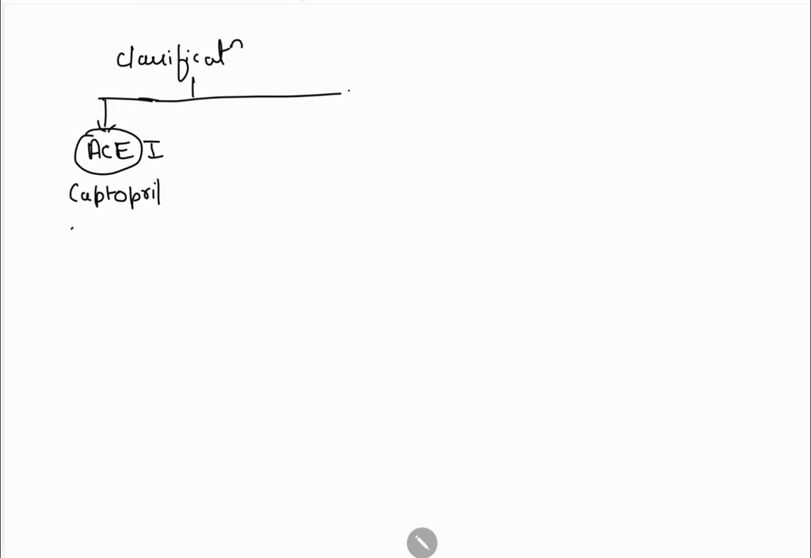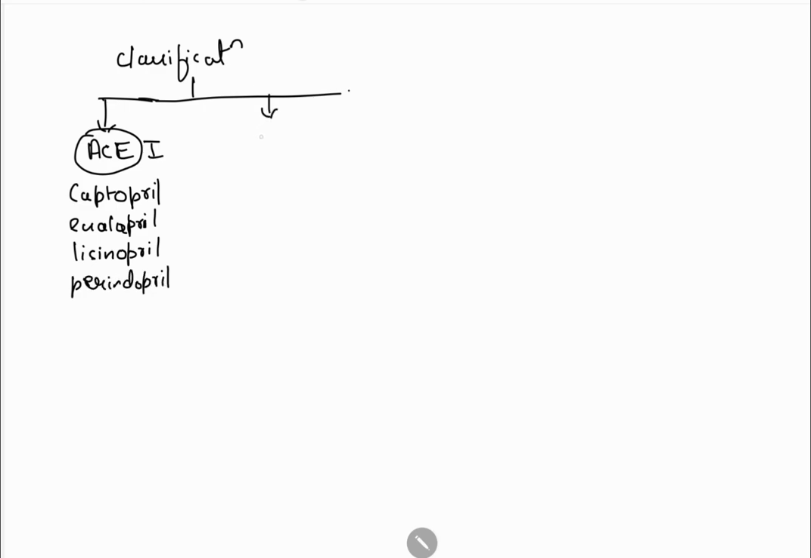So classification, we have 7 types of classification. First one is ACE inhibitors. What is ACE? ACE is angiotensin converting enzyme. Its inhibitors are captopril, enalapril, lisinopril, perindopril.